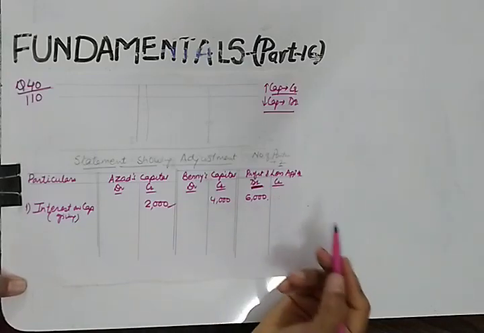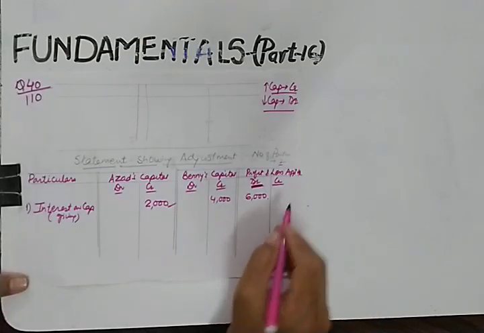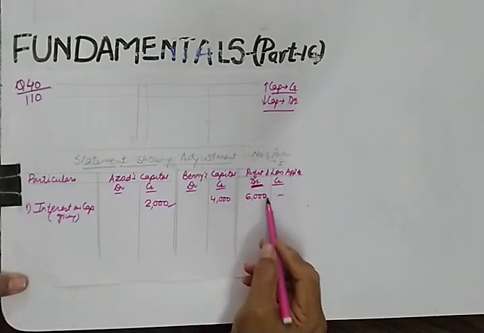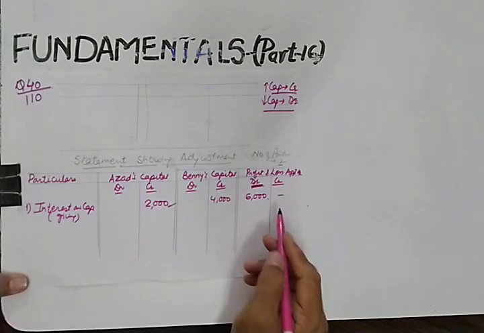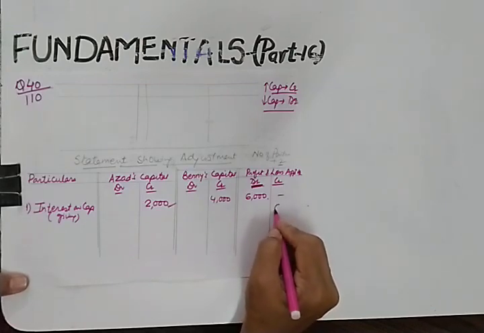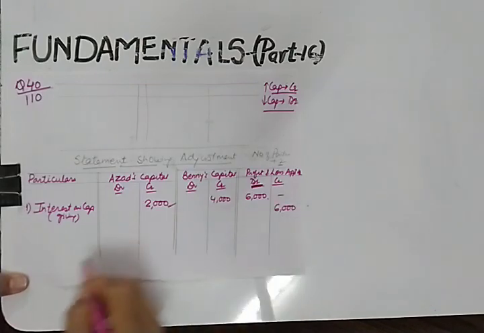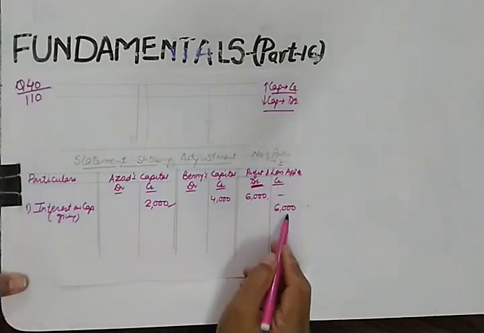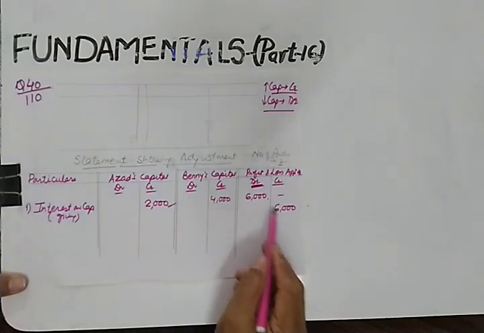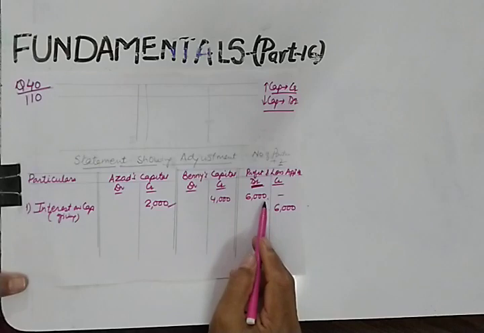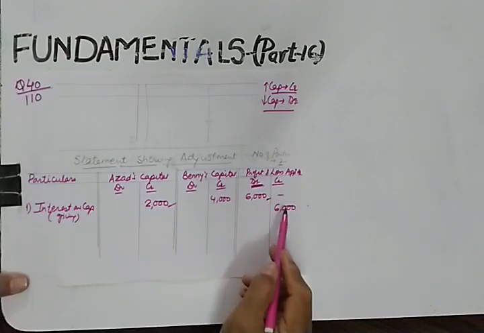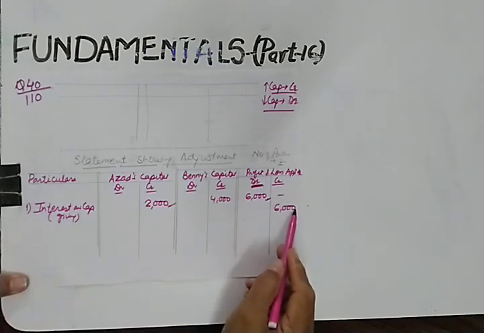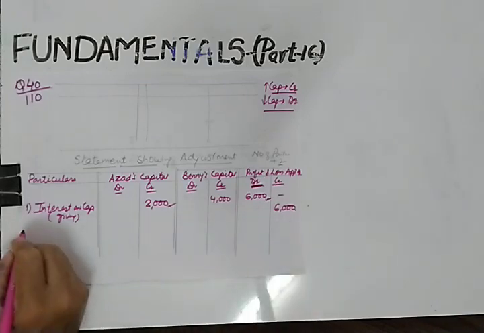You don't have any profits because all the profits are already distributed. Now due to this interest on capital, the firm will suffer a loss of 6,000. I hope this point is clear to you. Though this is not a charge on profit, this is an adjustment. Due to this adjustment, the firm will go into losses.